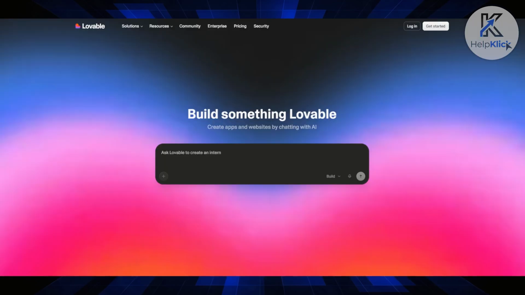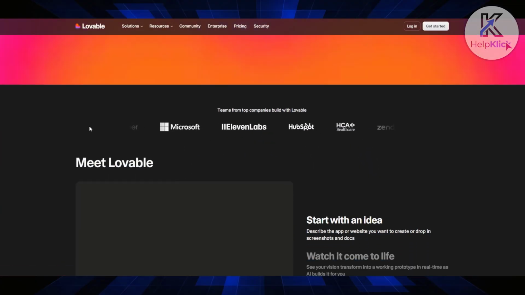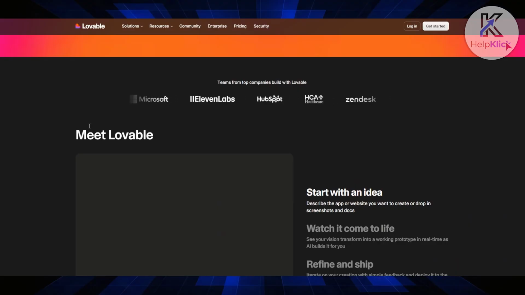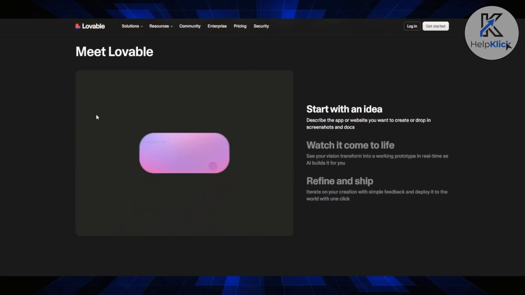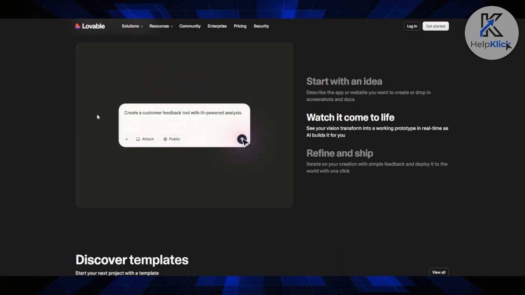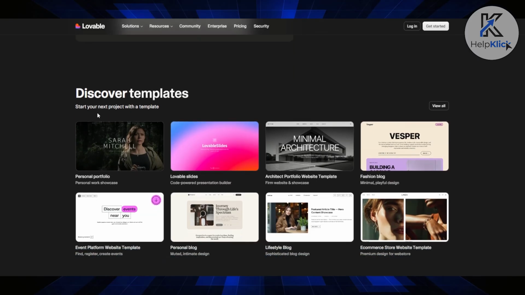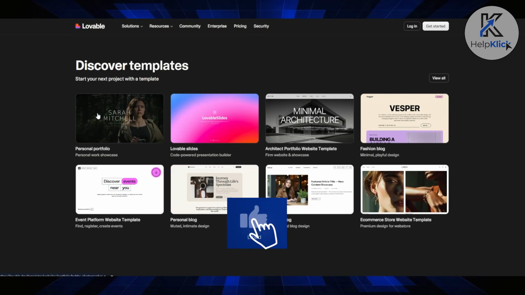Now, let's start with Lovable. This platform is an absolute dream if your goal is to turn an idea into a beautiful, functional web application in record time. It is heavily optimized for what people call vibe coding, meaning you describe exactly what you want in plain English, and the AI rapidly scaffolds high fidelity front-end layouts, components, and interactive interfaces.